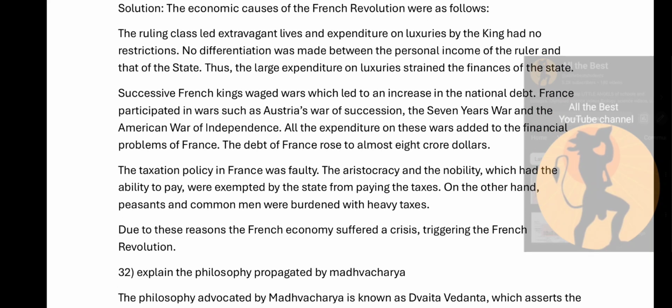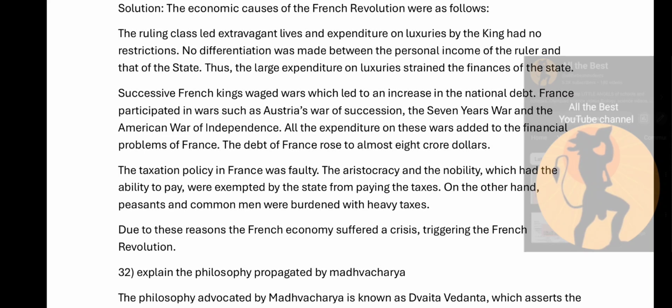Successive French kings waged wars which led to an increase in the national debt, means the nation had to take loan. France participated in wars such as the Austria's War of Succession and the 7 Years' War and the American War of Independence.